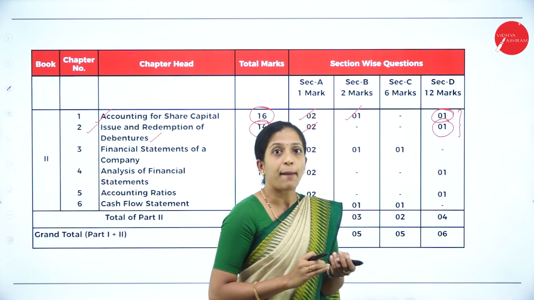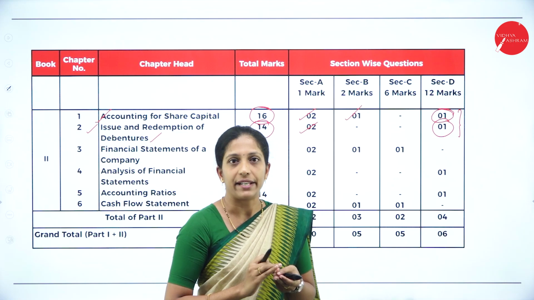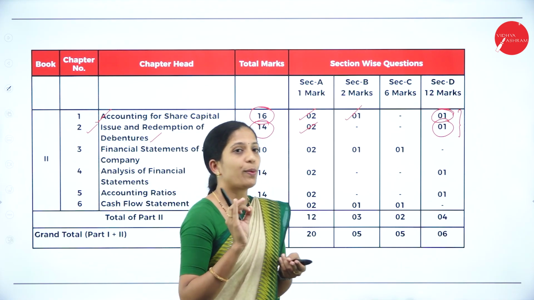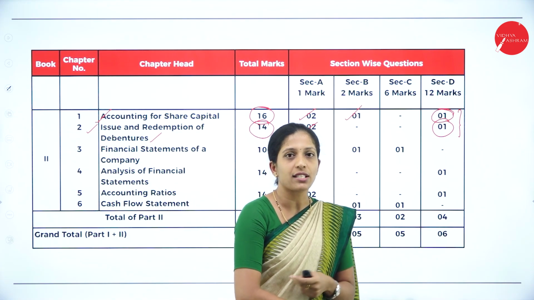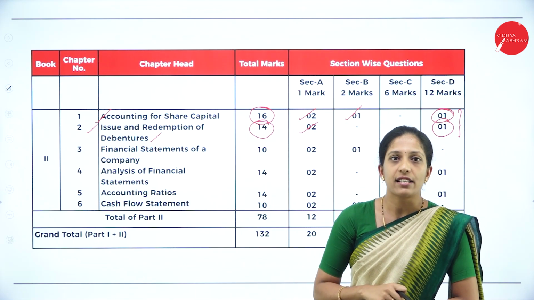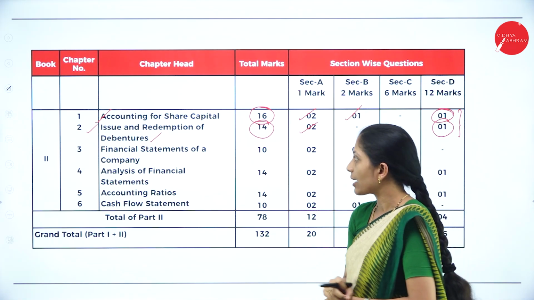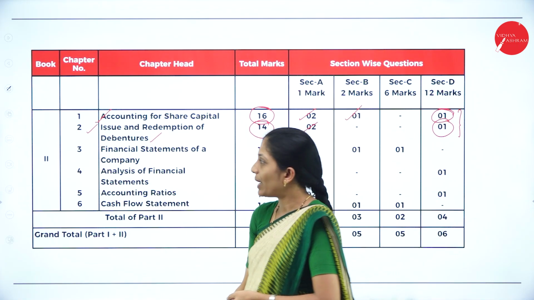So under share capital, it is 9 journal entries. Under debentures, it is only 8 journal entries. Okay, which carries 12 marks. So go through the journal entries. Most of the time they have asked similar types of questions, so you can easily score the marks in less time. Okay, so that is about debentures.